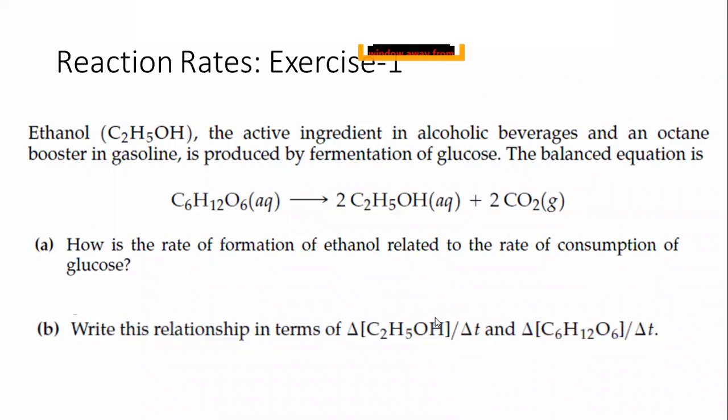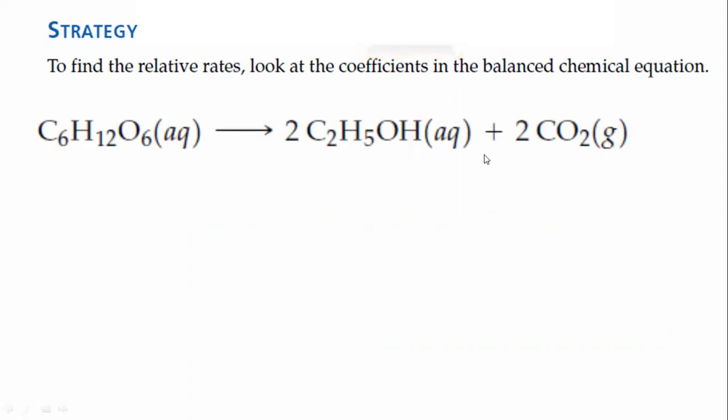Okay, just let me first finish this one because I want to explain both of the questions. So the first question was the formation of ethanol and the rate of the consumption of glucose, and this is given in the reaction. 1 mole is going to be consumed and 2 moles of ethanol are formed and 2 moles of carbon dioxide are also formed.